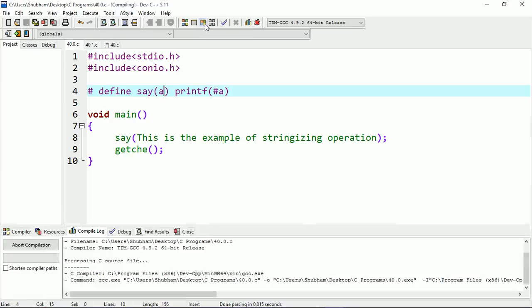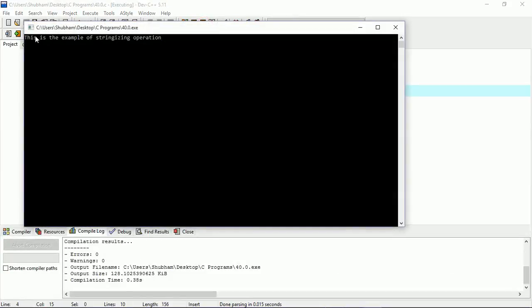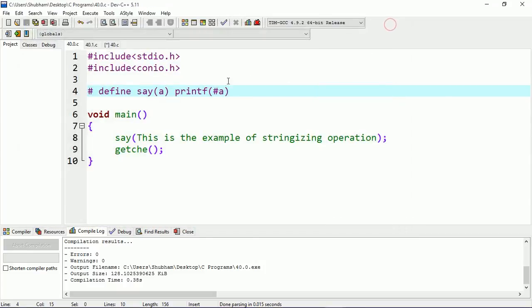Let's run this program. You can see that this is the example of a stringizing operation. I'm not using double quotation marks here, still it is printing this statement because of this syntax. So this is the concept.